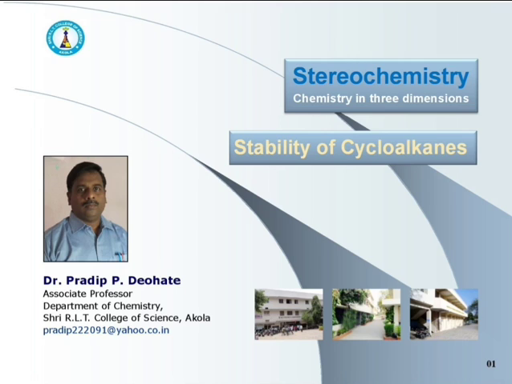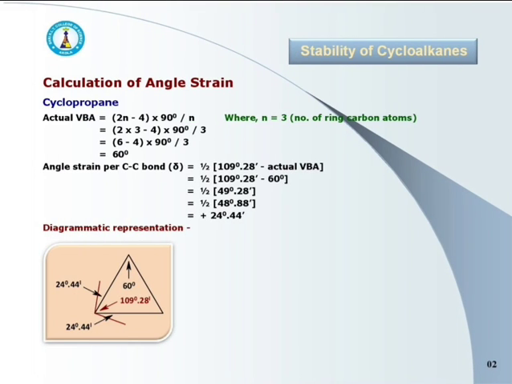In my today's video lecture on stability of cycloalkanes, I am going to talk on how to calculate the angle strain in various cycloalkane rings. Let's start. First example is of cyclopropane, which is a three-membered cyclic ring.